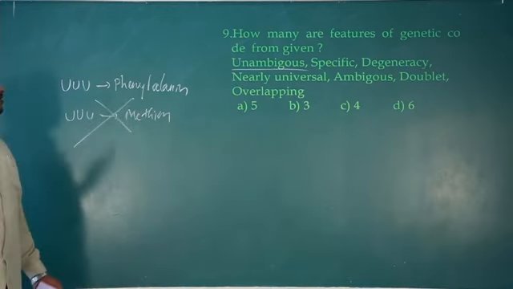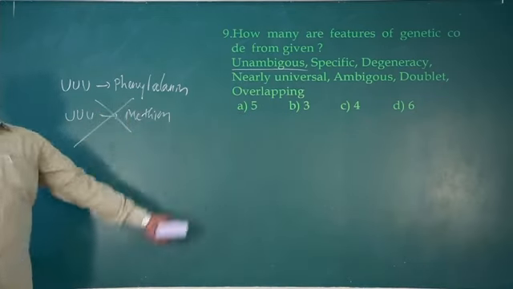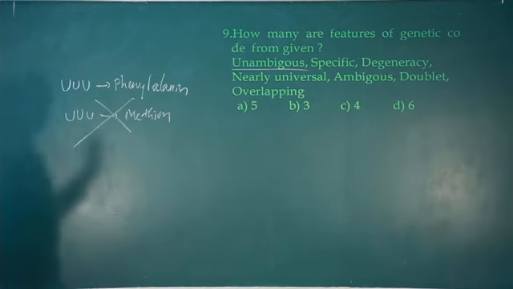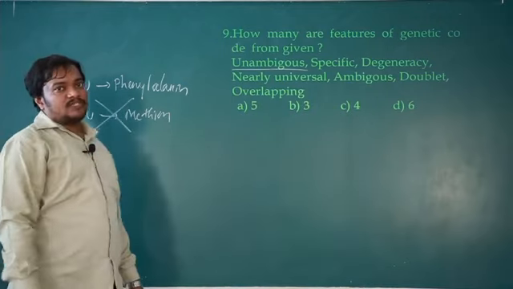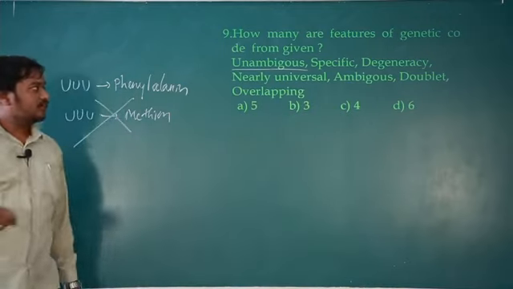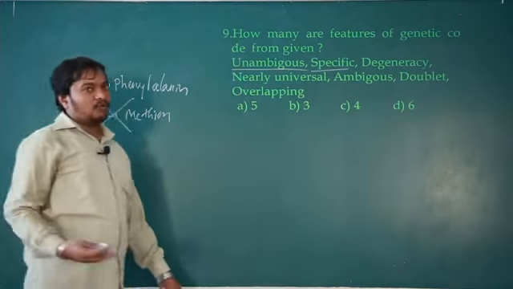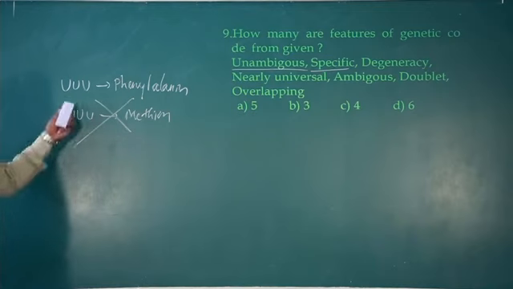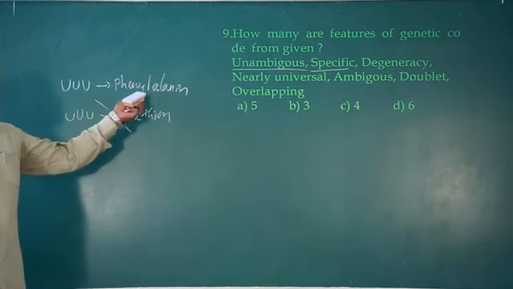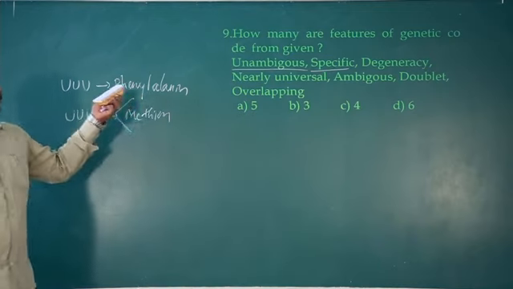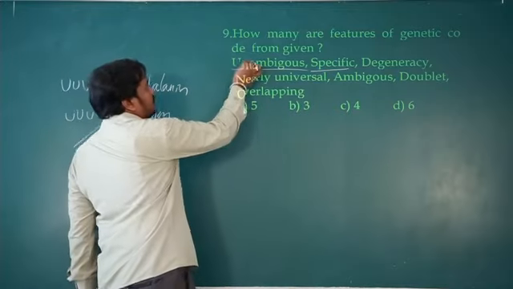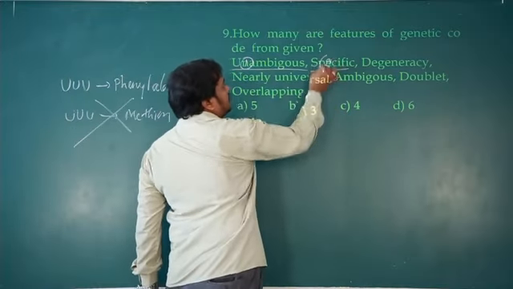No doubt, UUU always produces phenylalanine. Okay, so ಇದನ್ನೇ ನಾವು unambiguous ಅಂತೀವಿ. So unambiguous is one of the properties of genetic code. Specific, yes. Unambiguous and specific both are the same in one way or another. Okay, that is also a property. So this is the first, this is the second.